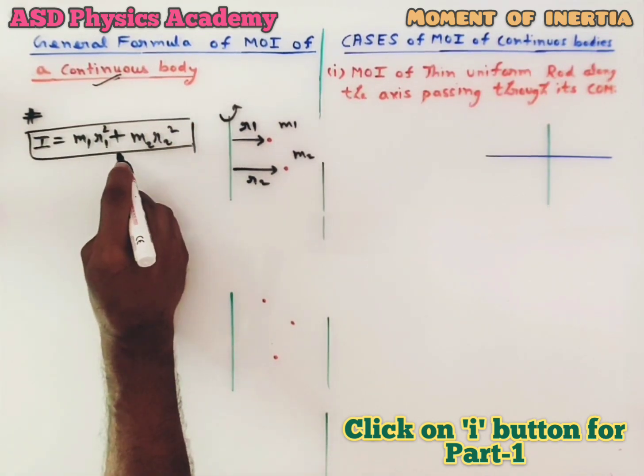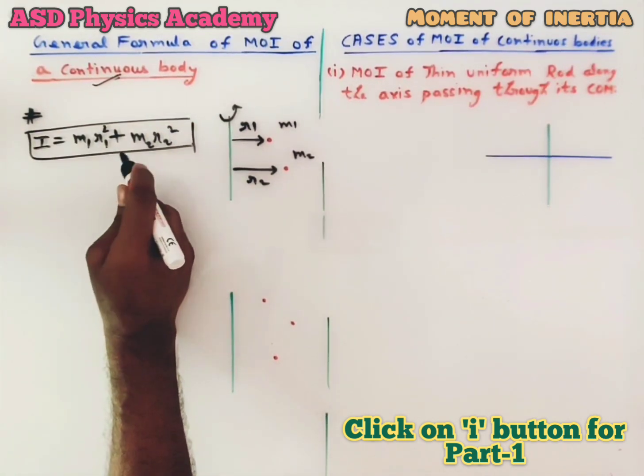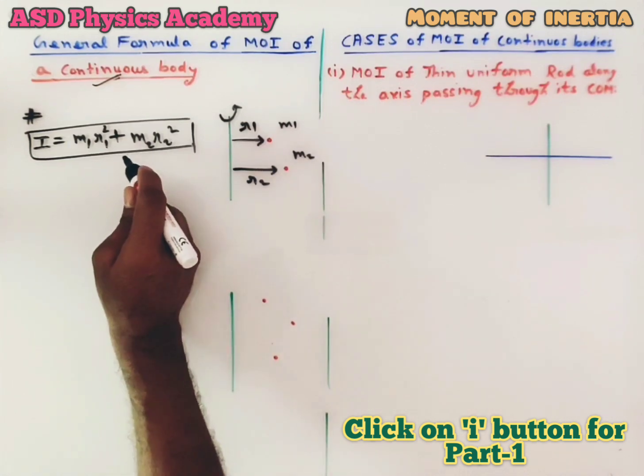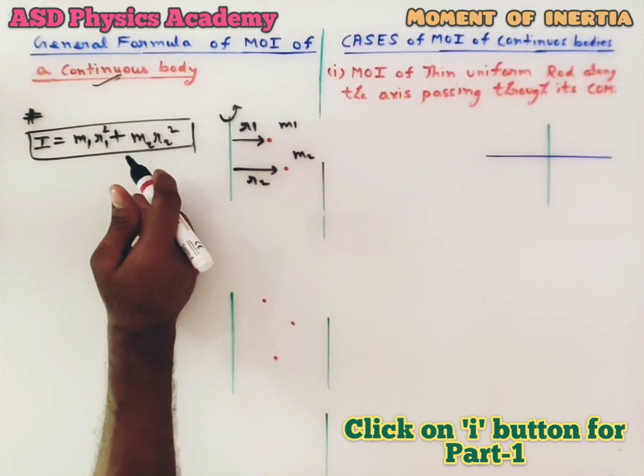But this we can apply for a system having 2 point masses, 3 point masses, 4 point masses like this. But if the system has thousands and millions of particles, can we apply this? No, it is going to be too lengthy. So here we are going to use the integration method.